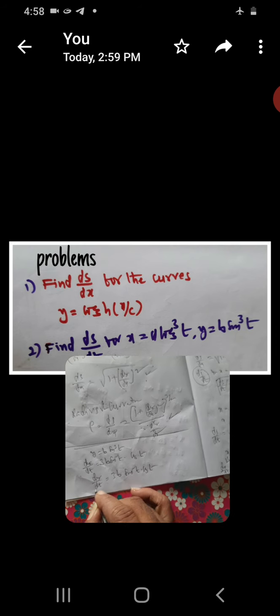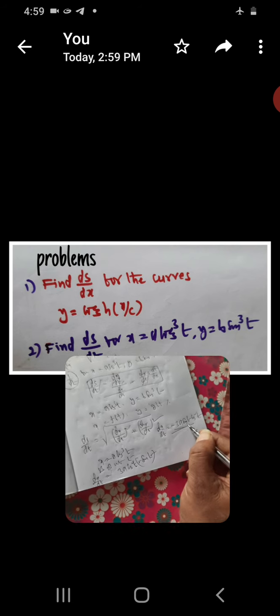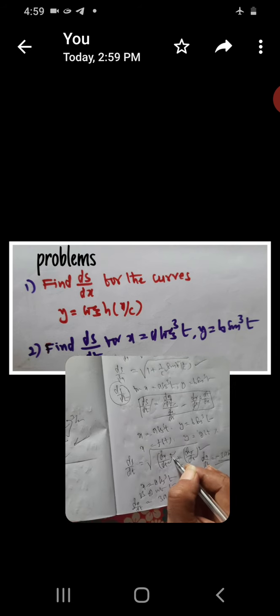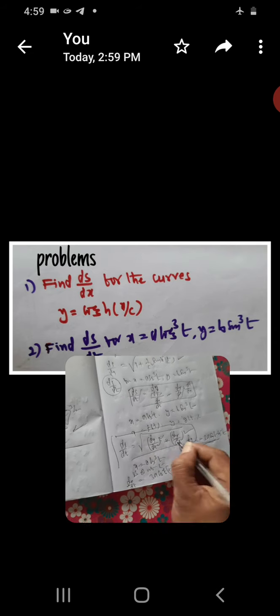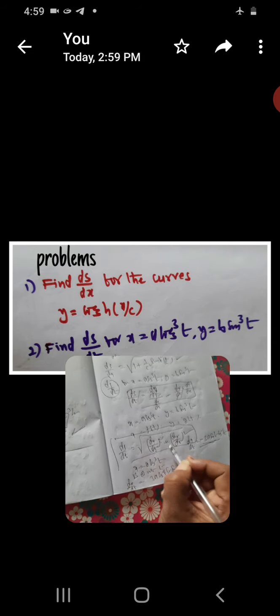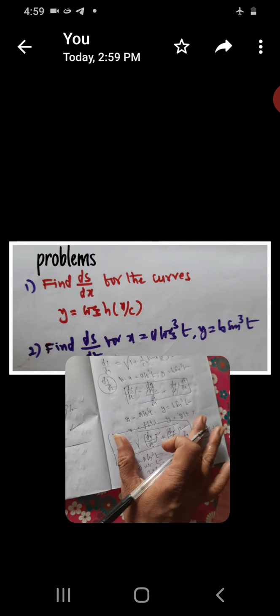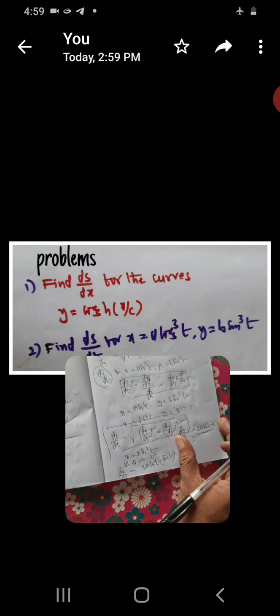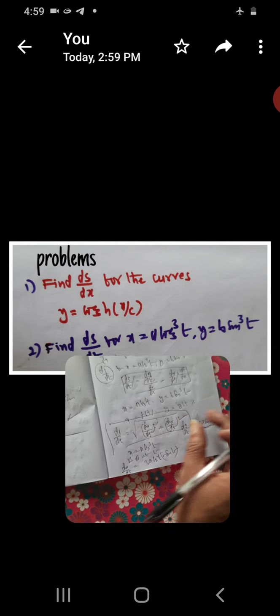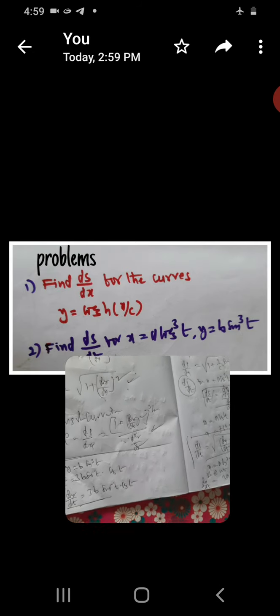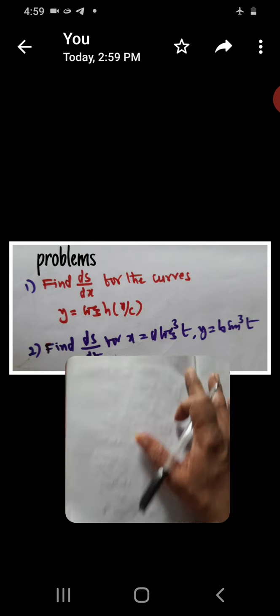This is dy by dt, and that is dx by dt. Substitute in the formula: ds by dt is equal to the square root of (dx by dt) whole square plus (dy by dt) whole square. This is the formula, very simple. Dx by dt is this, and in this place you write this answer, and in this place you write this answer. That is enough in this case.